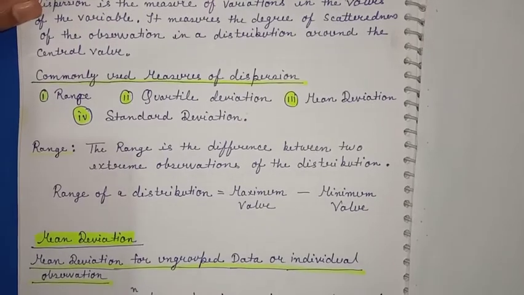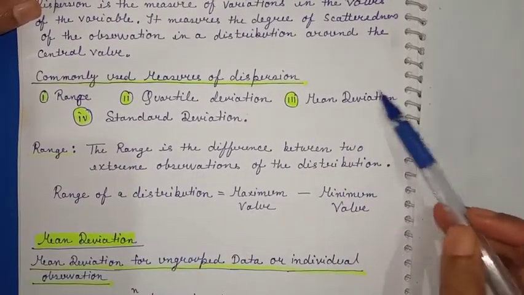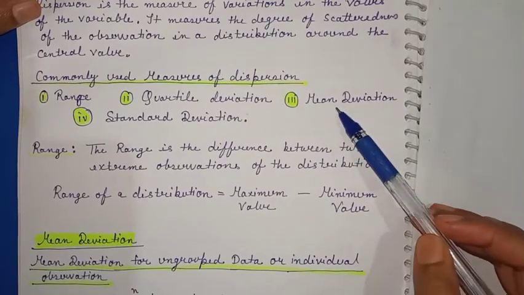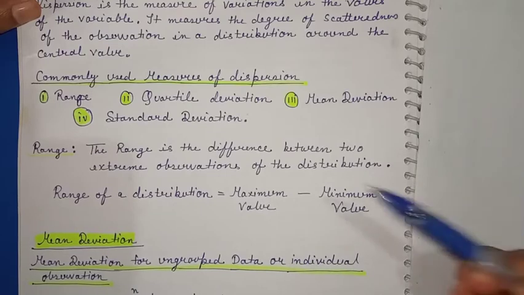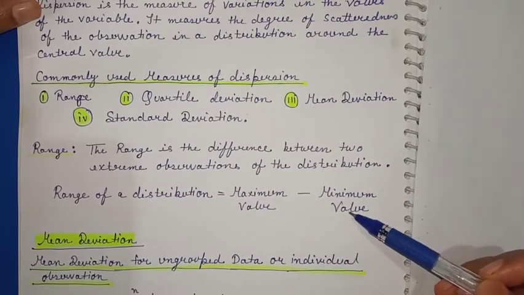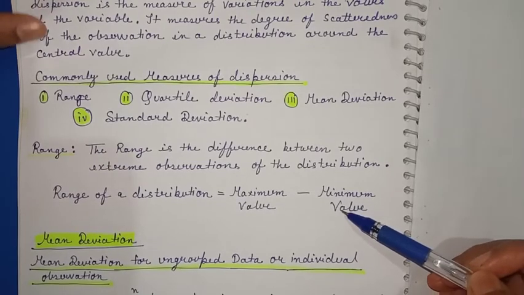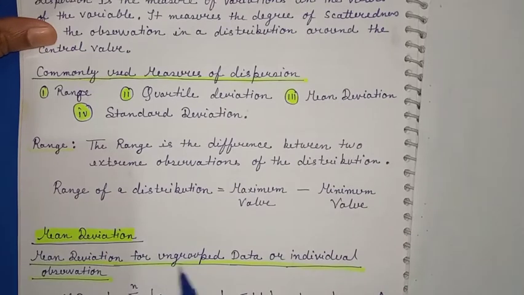Now we will study each topic separately: what is mean deviation, what is standard deviation, what is variance. Range we have already done, maximum value minus minimum value. And what is quartile deviation. Here we will first study mean deviation for ungrouped data or individual observations.